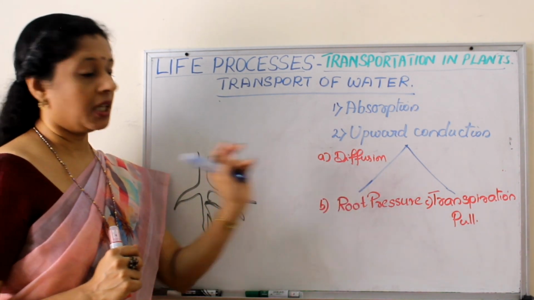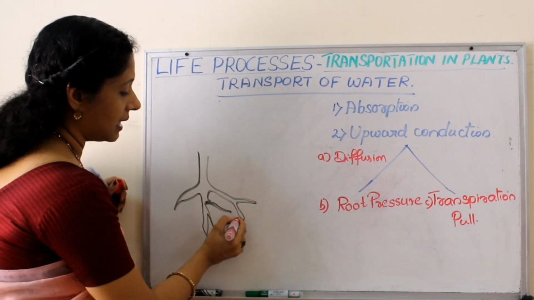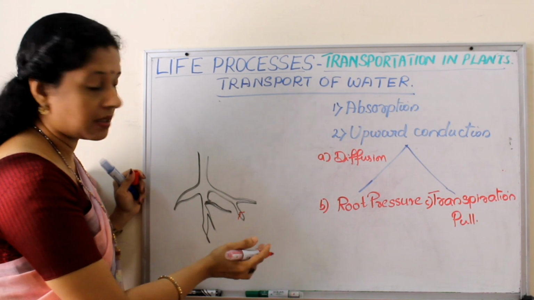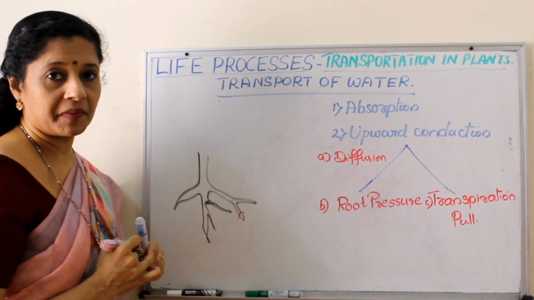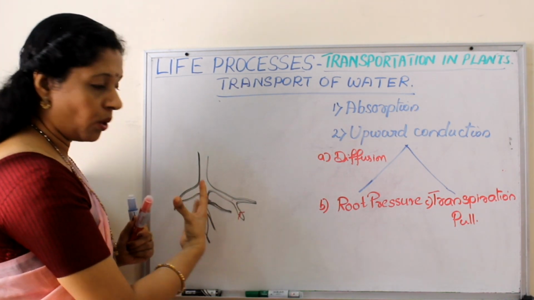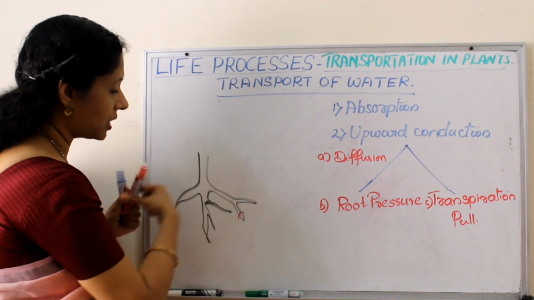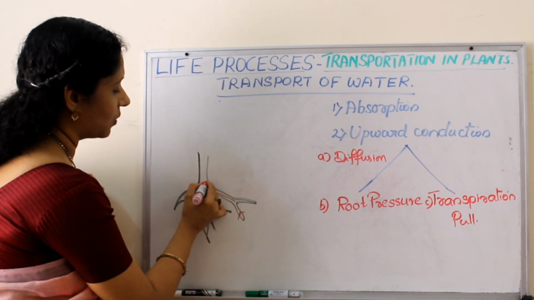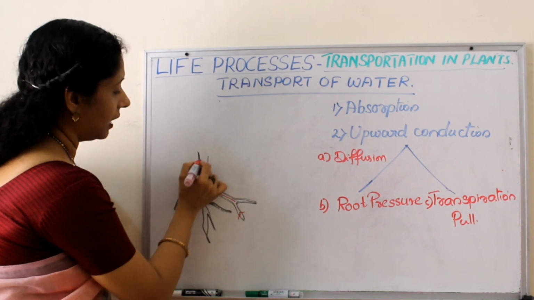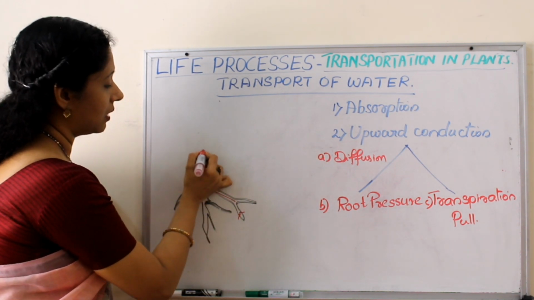Root pressure. So we learned water is coming inside from water and minerals, how it is coming inside the xylem. So you know, when more and more water is entering, pressure is increasing. It will push the water in the xylem column upward like this. So more entering, again. More water, again.